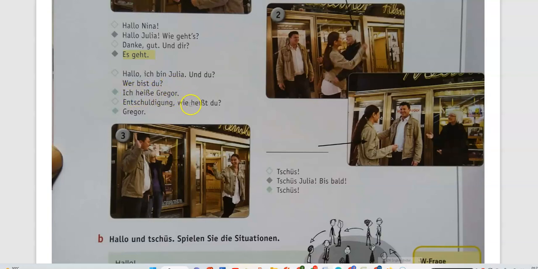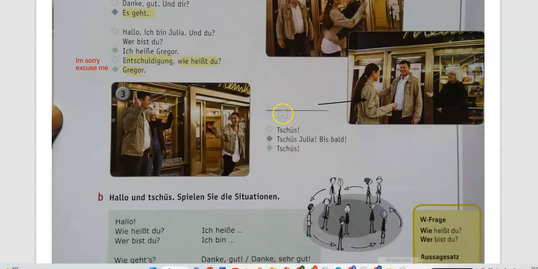I am Gregor. Julia is asking, Entschuldigung, I'm sorry. Wie heißt du? What are you called? Then Gregor says his name alone, Gregor. Entschuldigung is nothing but I am sorry, excuse me. It has 2 meanings here. And then the verabschieden.